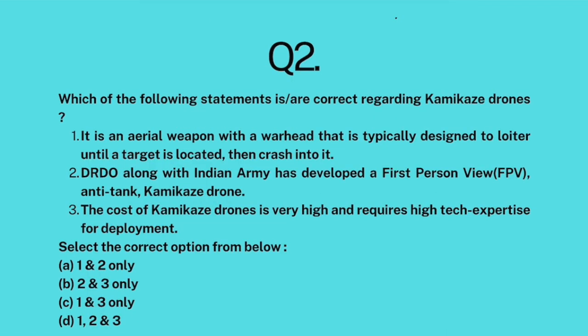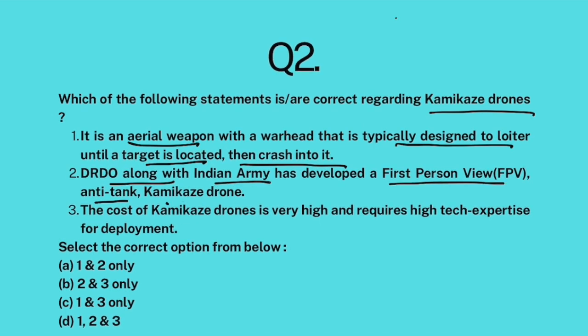Okay, question number 2. Which of the following statements is correct regarding Kamikaze drones? It is an aerial weapon with a warhead that is typically designed to loiter until a target is located and then crash into it. DRDO, along with Indian Army, has developed a first-person view anti-tank kamikaze drone. The cost of kamikaze drones is very high and requires high-tech expertise for deployment.